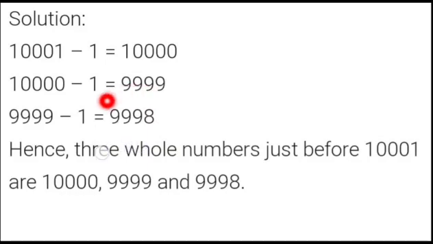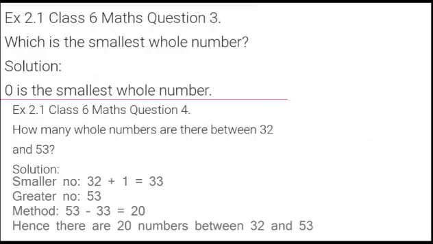So we take the same number and do -1 from it and we will get 9,998. So the three whole numbers coming just before 10,001 are 10,000, 9,999, 9,998.